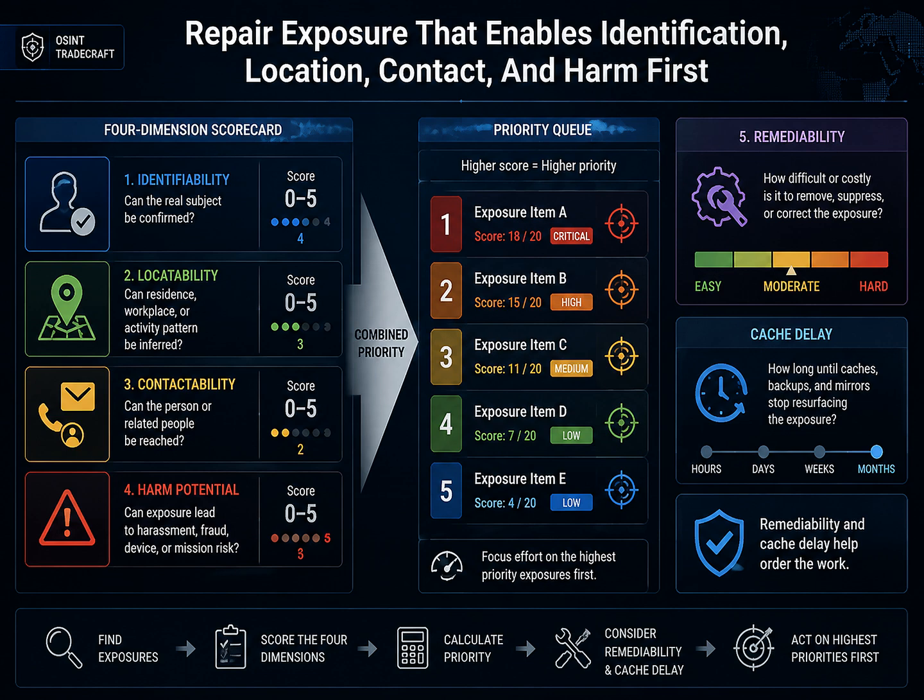Can the path confirm the real identity? Can it locate a home, workplace, or routine? Can it enable direct contact with the person or their relationships? Can it cause harassment, fraud, device compromise, or mission harm?